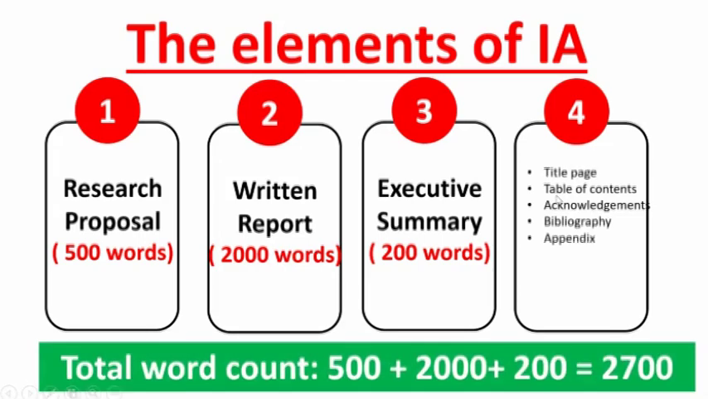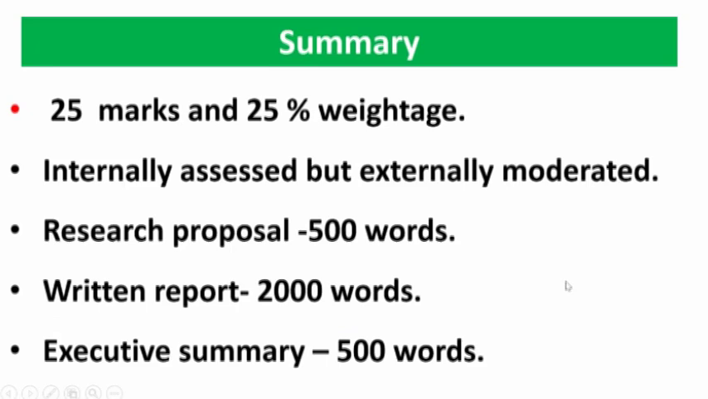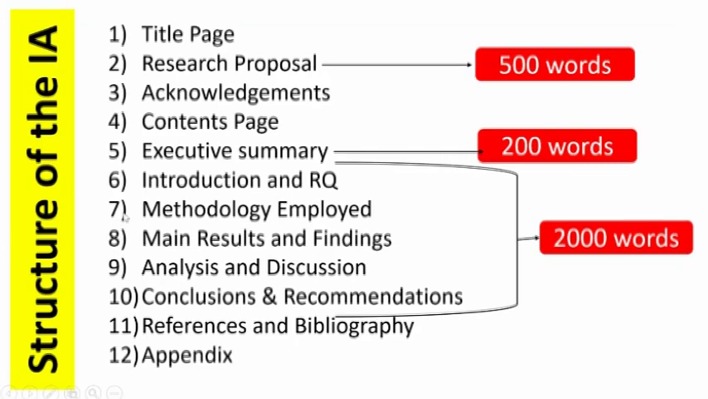And hence the word count: 500 plus 2000 plus 200, that is equal to 2700 words. Now the summary. 25 marks, 25%. Internally assessed but externally moderated. Research proposal 500 words. Written report 2000 words. Executive summary 200 words.